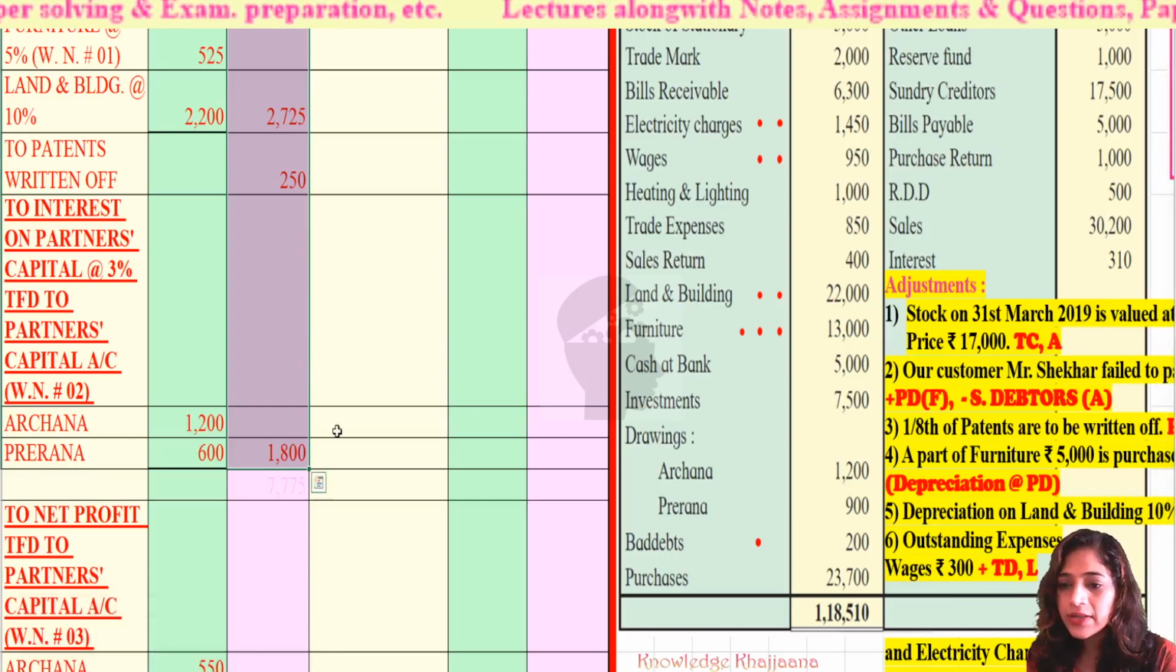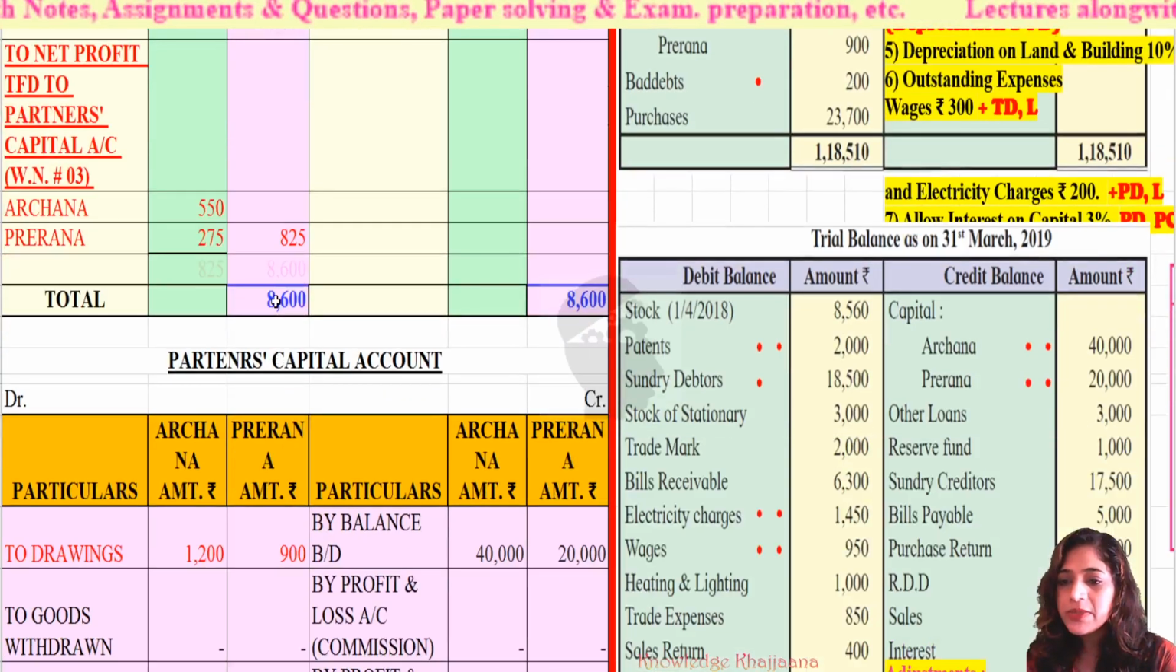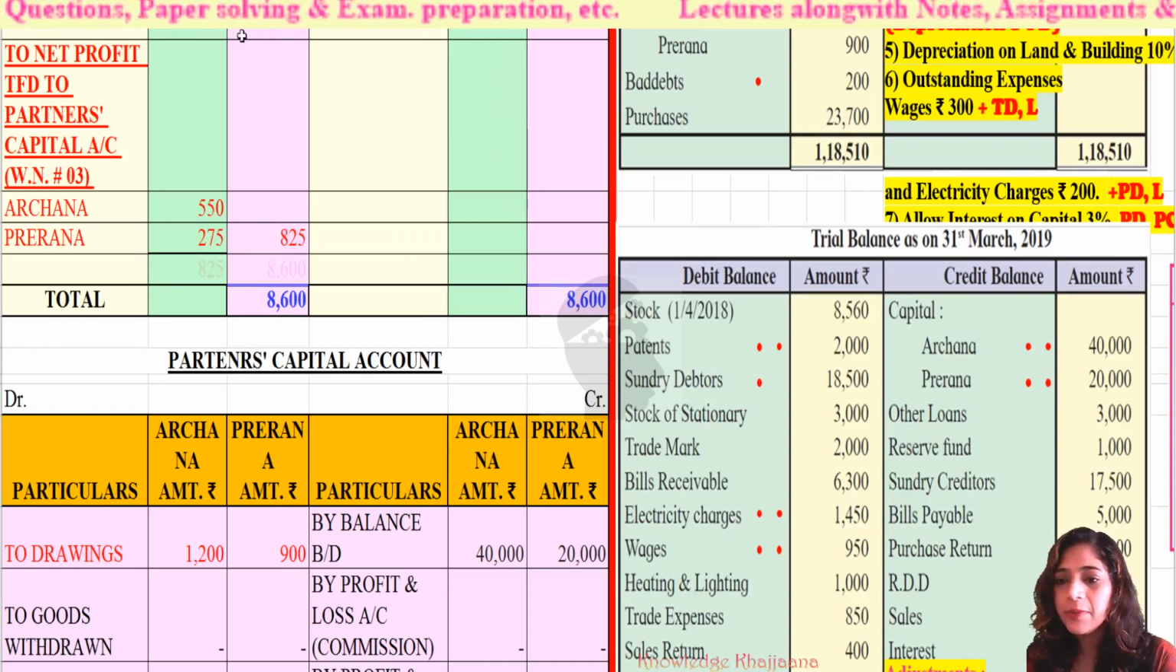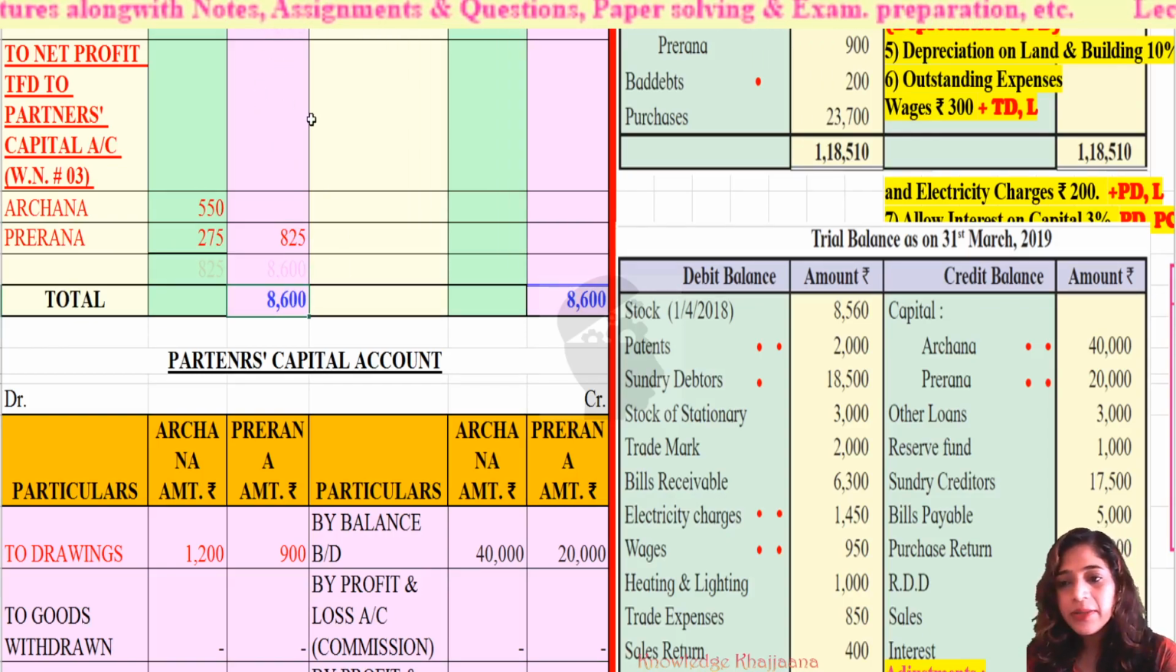So we have to deduct that amount rupees 7,725 from rupees 8,600. Then we arrive to the amount of net profit rupees 825. Okay, 825 is the difference between total and all the items on the debit side of profit and loss account. Then we'll arrive to the net profit.